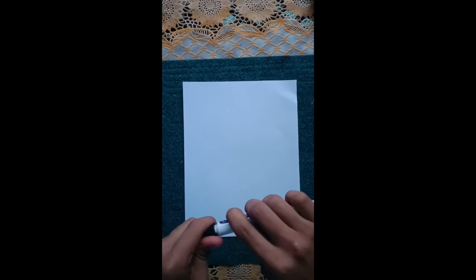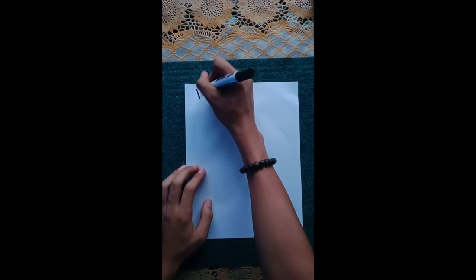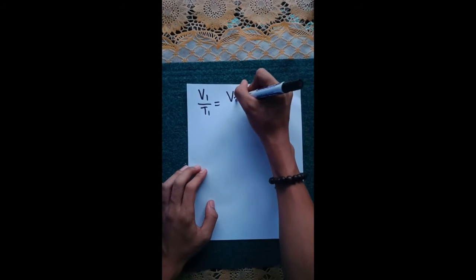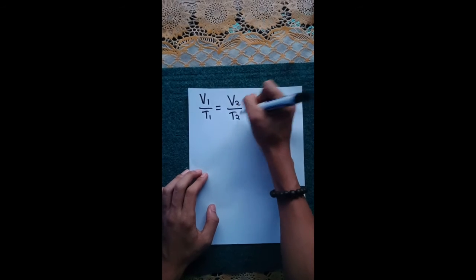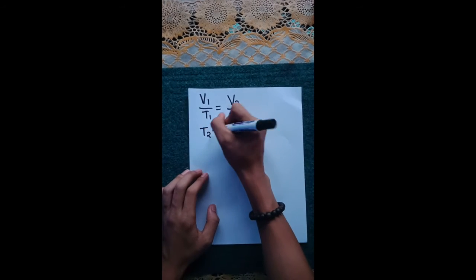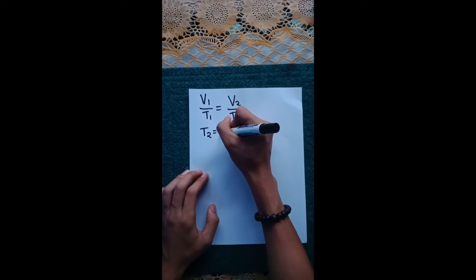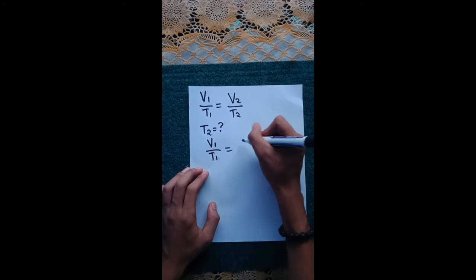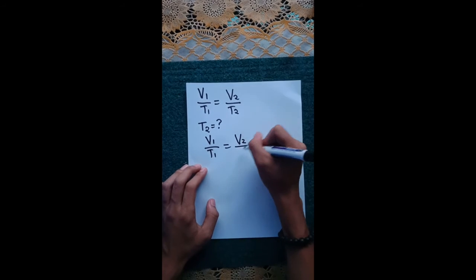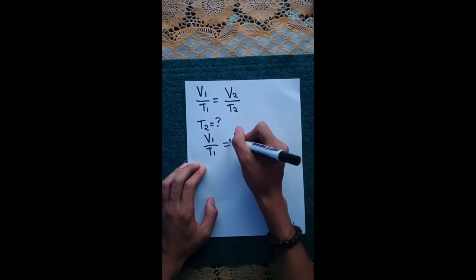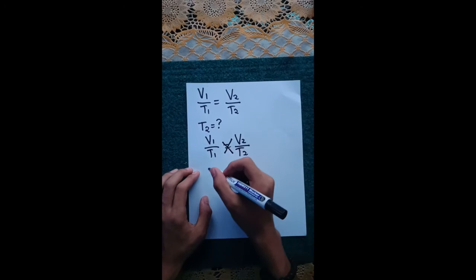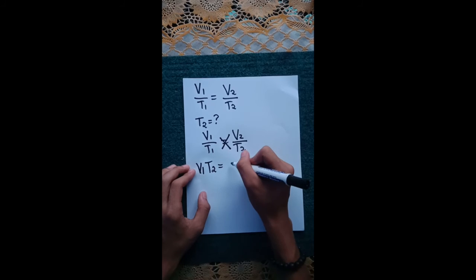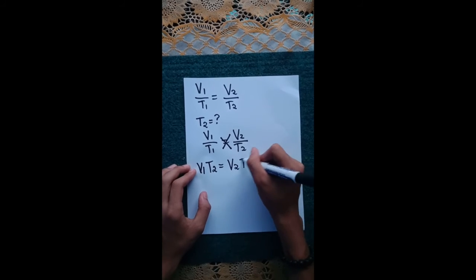Then we are going to derive from the formula V1 over T1 equals V2 over T2, where T2 is the missing one. Cross multiplication: V1 multiplied by T2 equals V2 multiplied by T1.